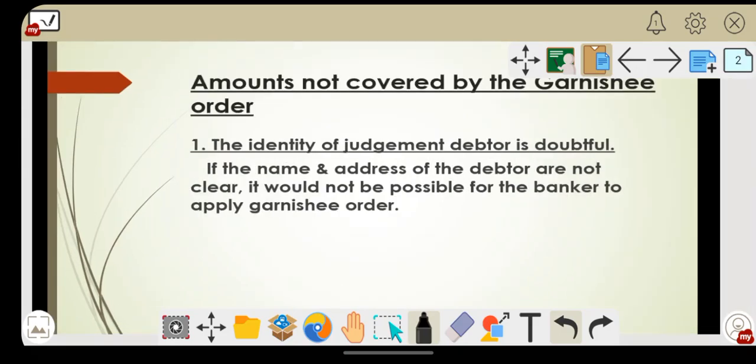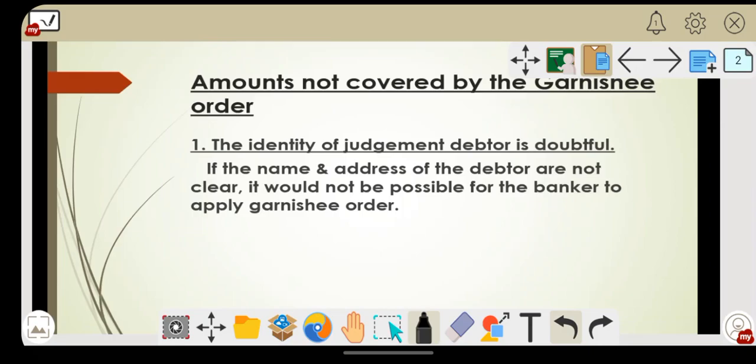So next we will see the amounts not covered by Garnishee order. The first one is: the identity of the judgment debtor is doubtful. While issuing the Garnishee order, the order must clearly state the particulars of the judgment debtor. If the name and address of the debtor are not clear, it would not be possible for the banker to apply the Garnishee order. So whosoever the court is issuing the Garnishee order against, the name of the judgment debtor should be clear.